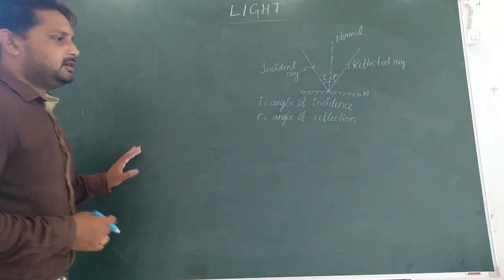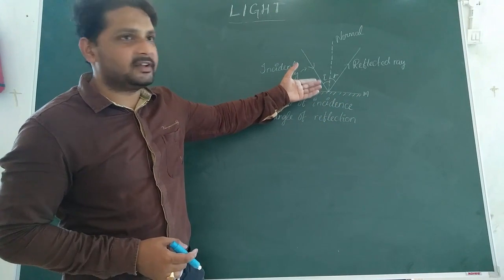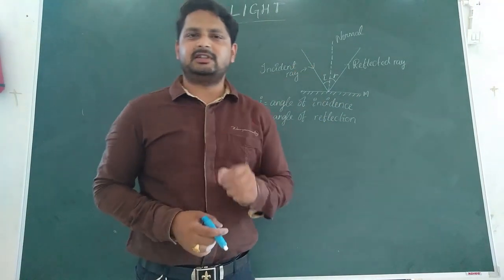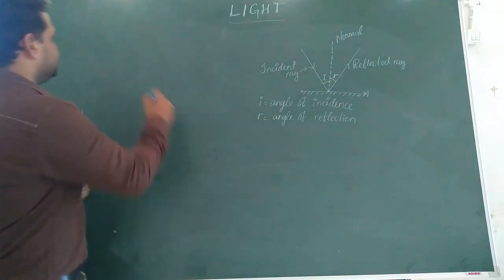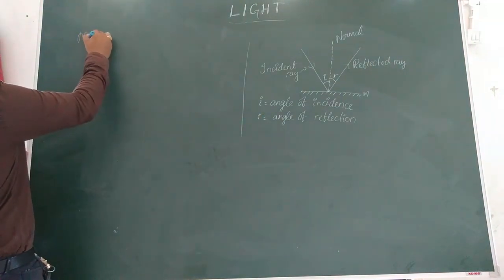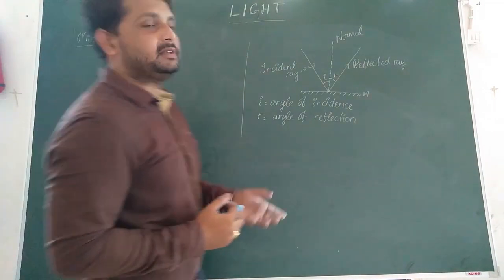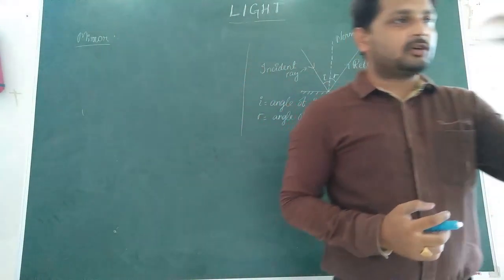Now, moving on. We have studied that reflection mostly takes place in a mirror. The question is, what is a mirror? That must come to mind. So, what is the most common answer? That a mirror is something into which we always look at our face.